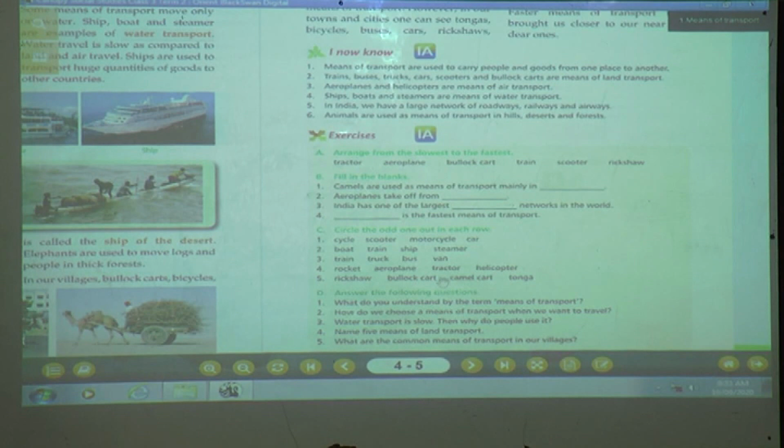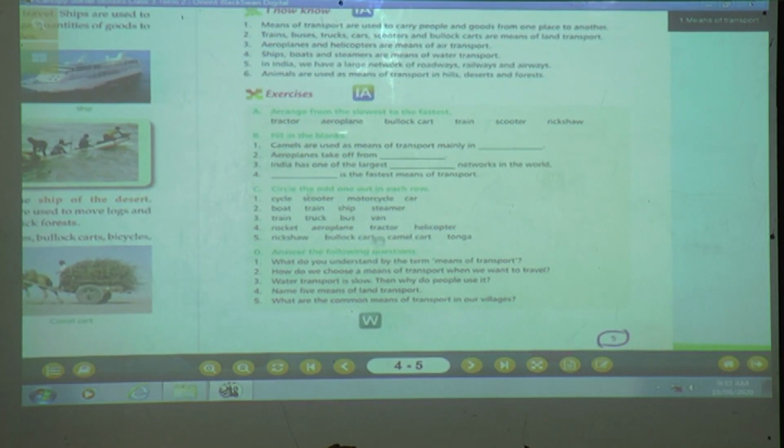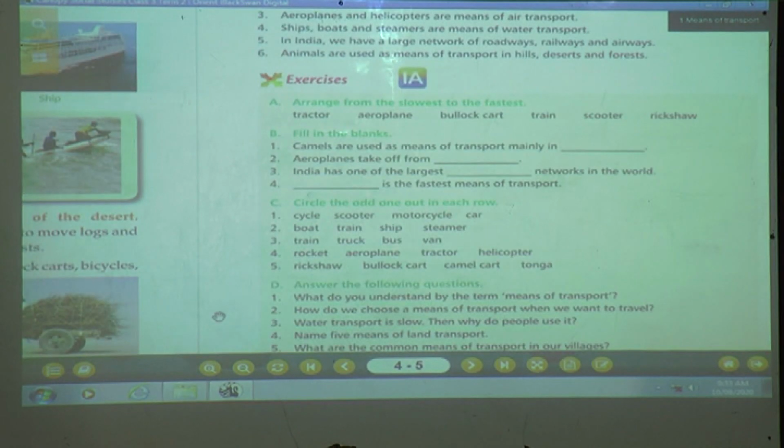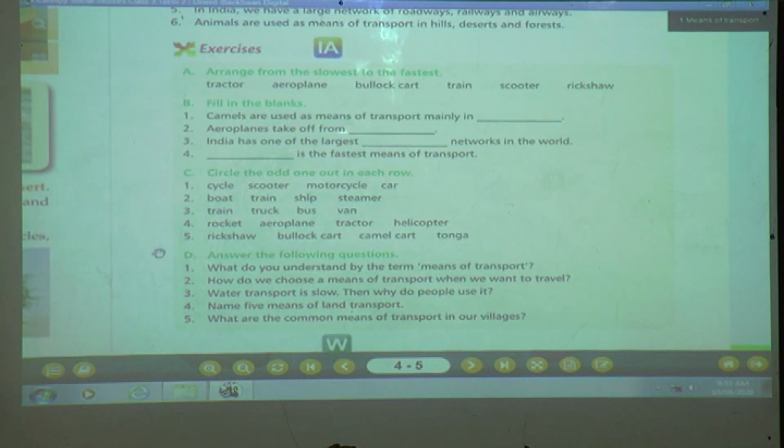Now children, are you ready with your pencil and eraser? Open your page number 5. Now we are going to solve the textbook exercise. Are you ready with your pencil, children? Okay, I will give you 1 minute. Are you ready, children? Okay, let's start with the first exercise.